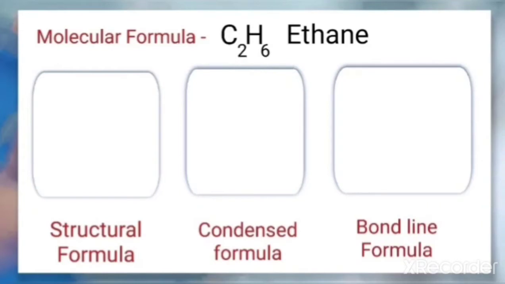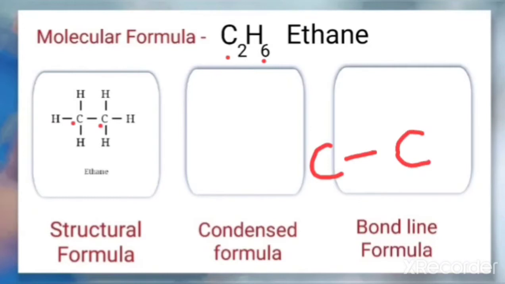How do we write the structural formula? In this way: 2 carbons are here, C2, and there will be a bond between the 2 carbons, and there are 6 hydrogens. Because the valency of carbon, as we have learned, is tetravalent. So we write the 2 carbons, and each carbon should be tetravalent. If one bond is already here to this carbon, one bond will be here, one here, one here. Similarly, for the second carbon, this bond is already there, so now one more bond here, here and here.